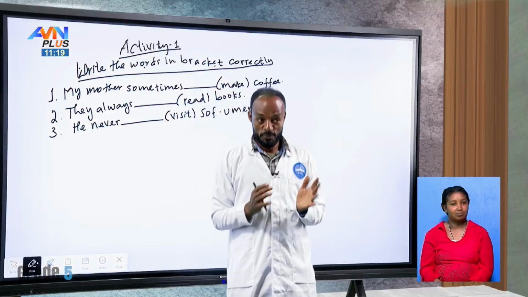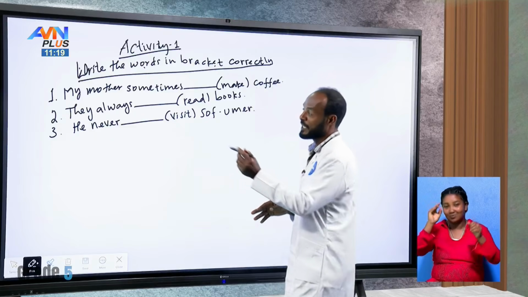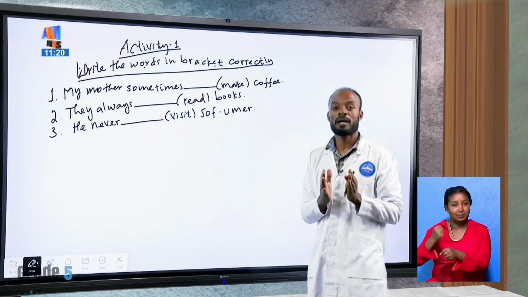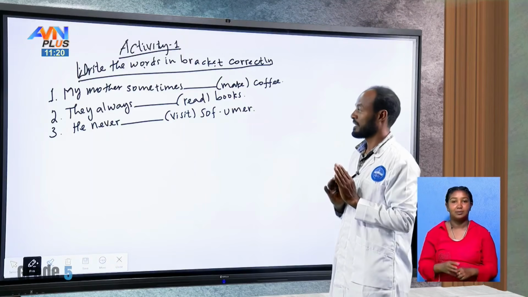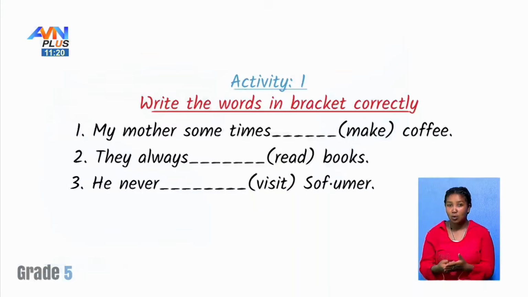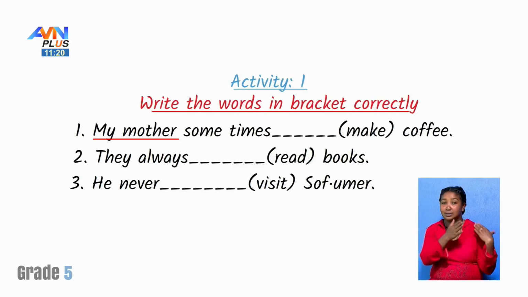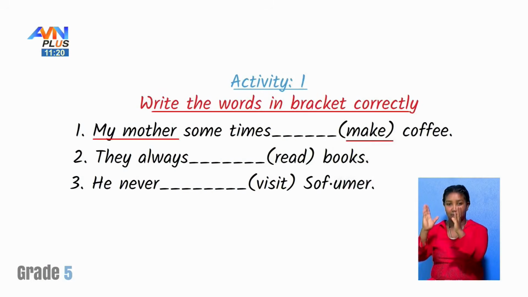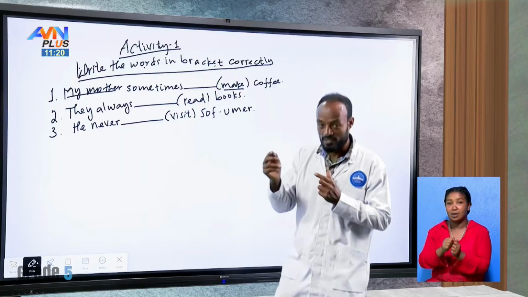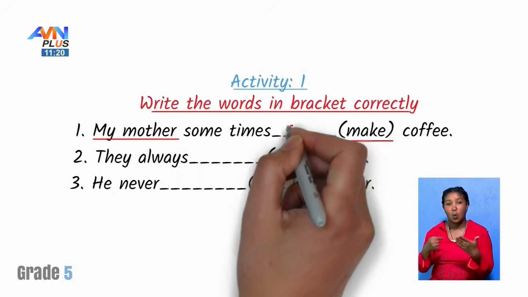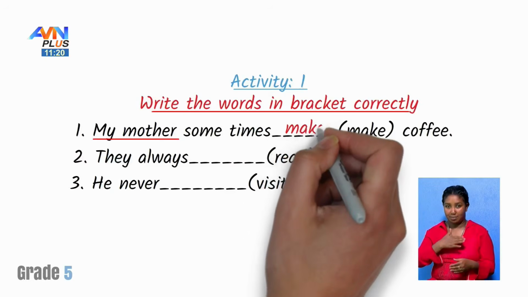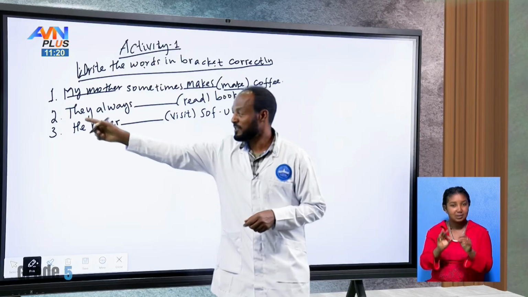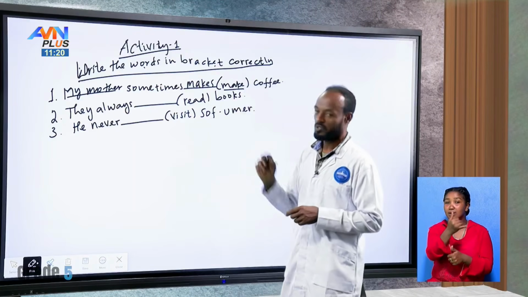Well done. I hope you did it. Nice students. Here, my mother sometimes blank make coffee. What about the subject here? The given subject is third person singular, so the word in the bracket should be with S, okay? So we have to say, my mother makes coffee. Nice. What about the second one? They always blank read books.